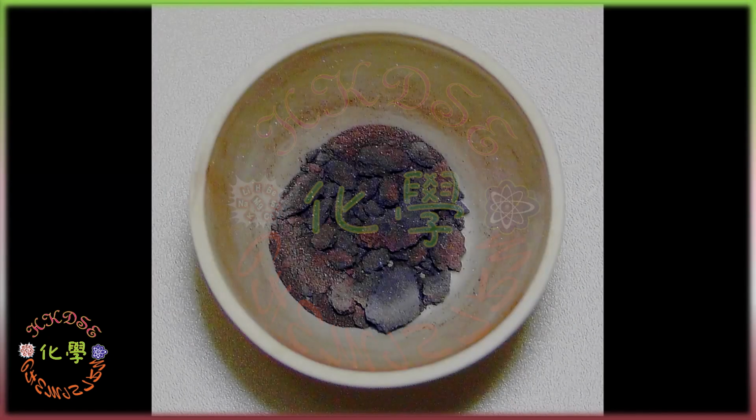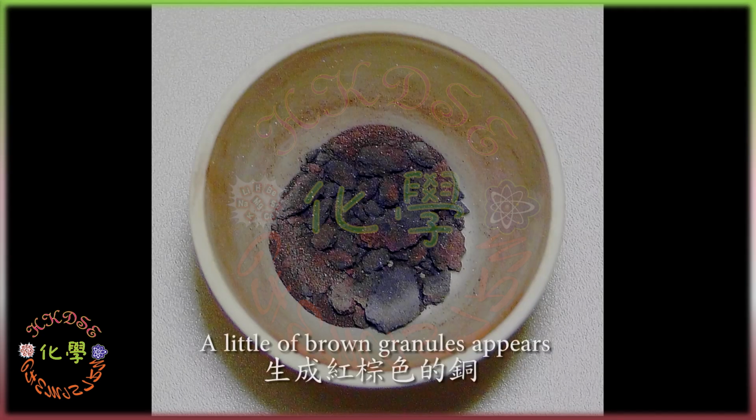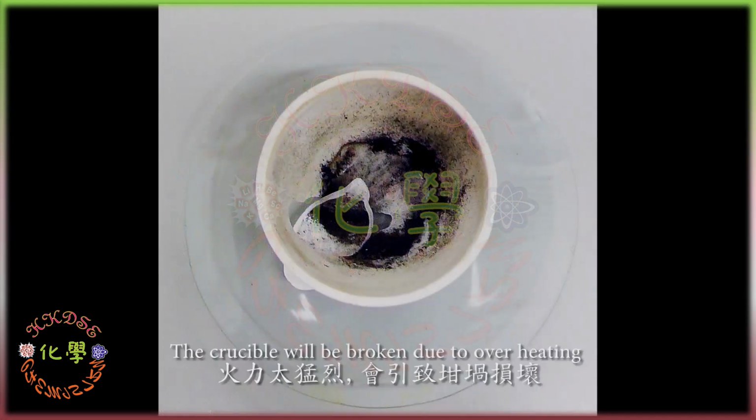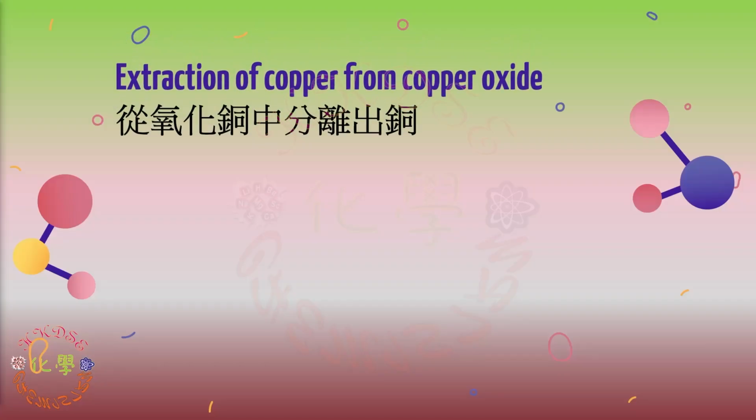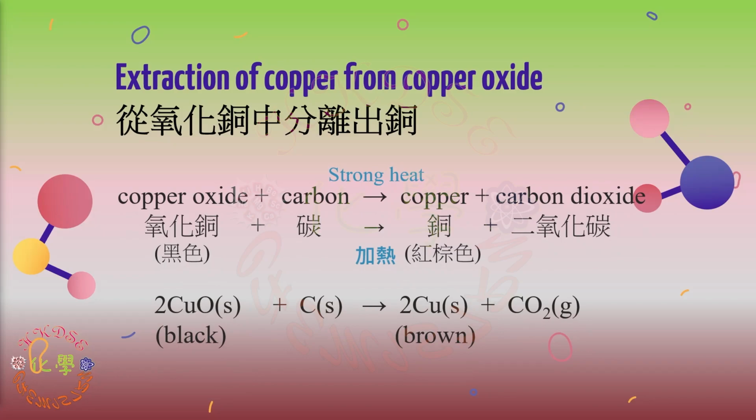Reddish-brown powder appears in the black copper oxide, because the copper oxide is reduced by charcoal powder to produce reddish-brown copper. If the fire is too fierce during the process, it will cause damage to the crucible. The following is the chemical reaction formula, in which copper oxide can be reduced to copper by mixing with coke.